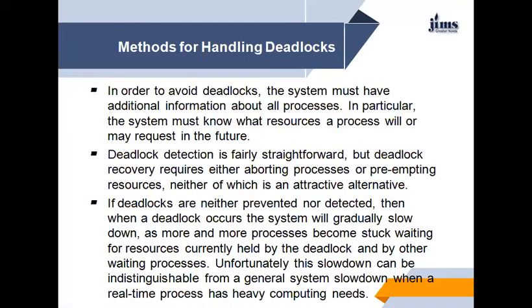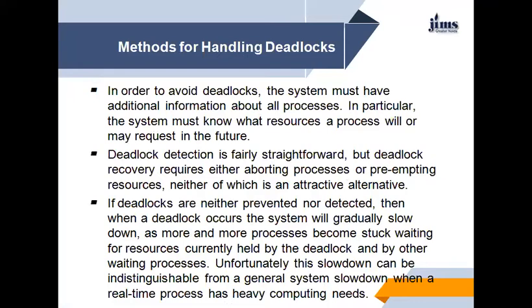First is deadlock avoidance. In order to avoid deadlocks, the system must have additional information about all processes. In particular, the system must know what resources a process will or may request in the future.